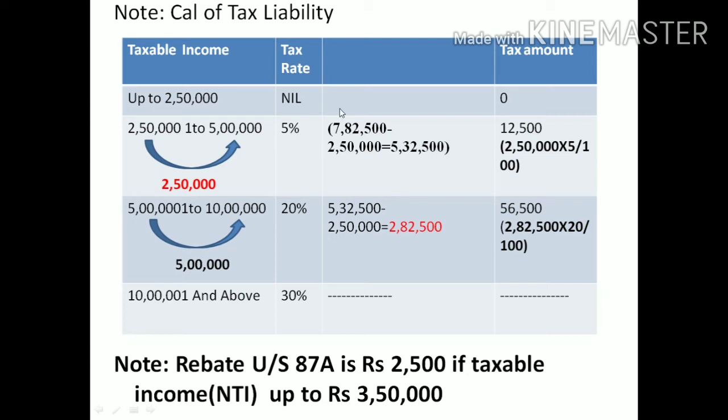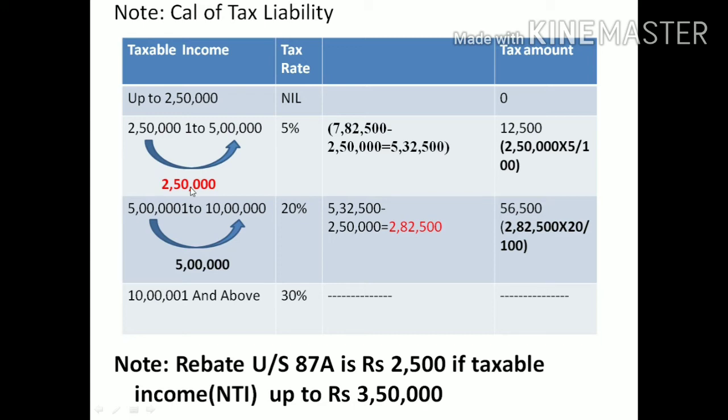If the income is more than 5 lakh, we cannot take it into account here; it transfers to the next slab. So as soon as you mention the slab range, first find out the difference.